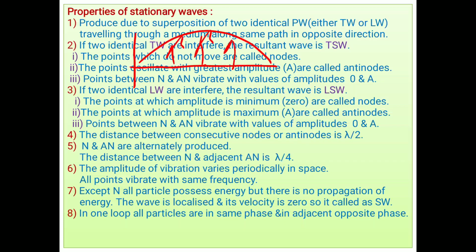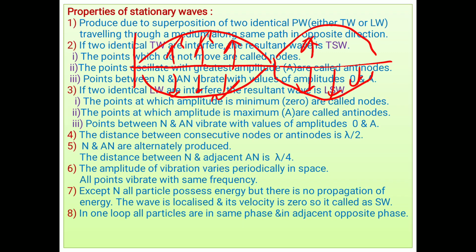At the same time, in the successive loop, particles are moving in a downward direction, as opposed to a progressive wave. In the next half cycle, the particles which were going upward come downward, and at the same time in the successive loop, the particles go upward. In this way, in one loop all the particles are in the same state of vibration.